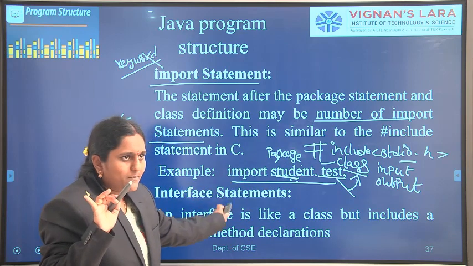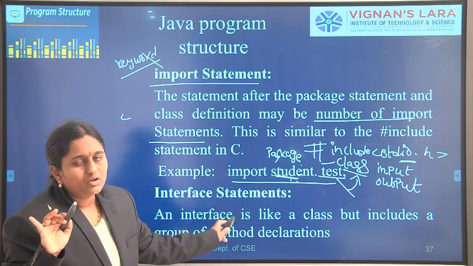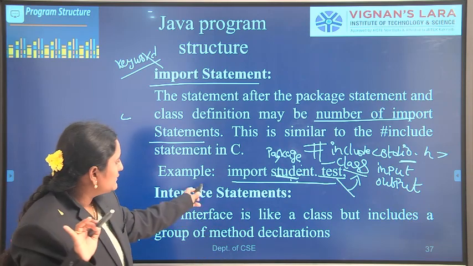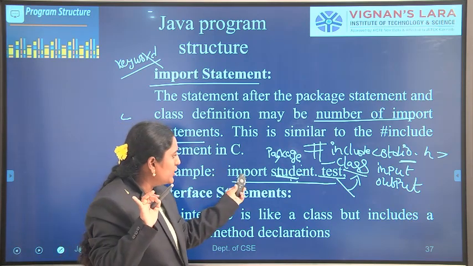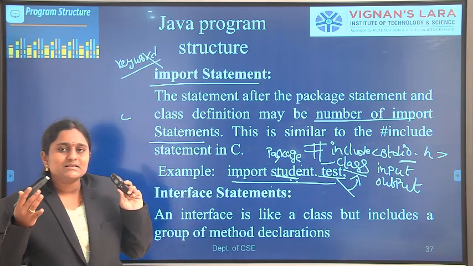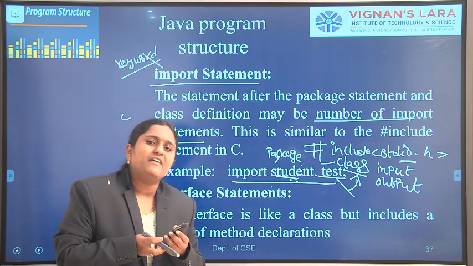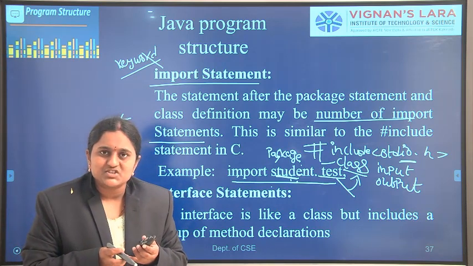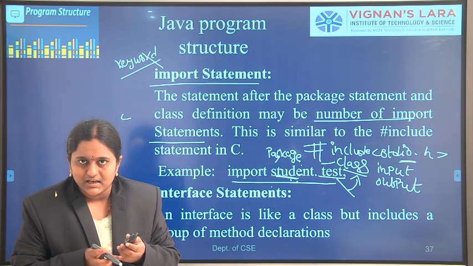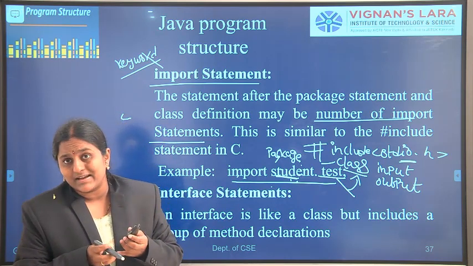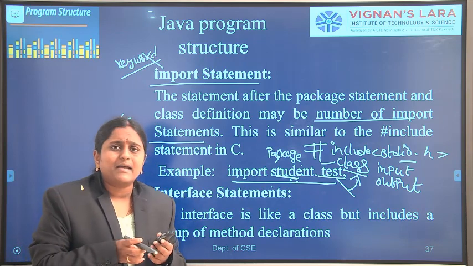Okay, so in Java programming, we want to import a particular class. What is the syntax for importing? import package name dot class name. Packages are of two types: predefined or user-defined packages. For example, java.lang, java.io, java.util, java.awt, java.applet, java.net. Those all are predefined packages.